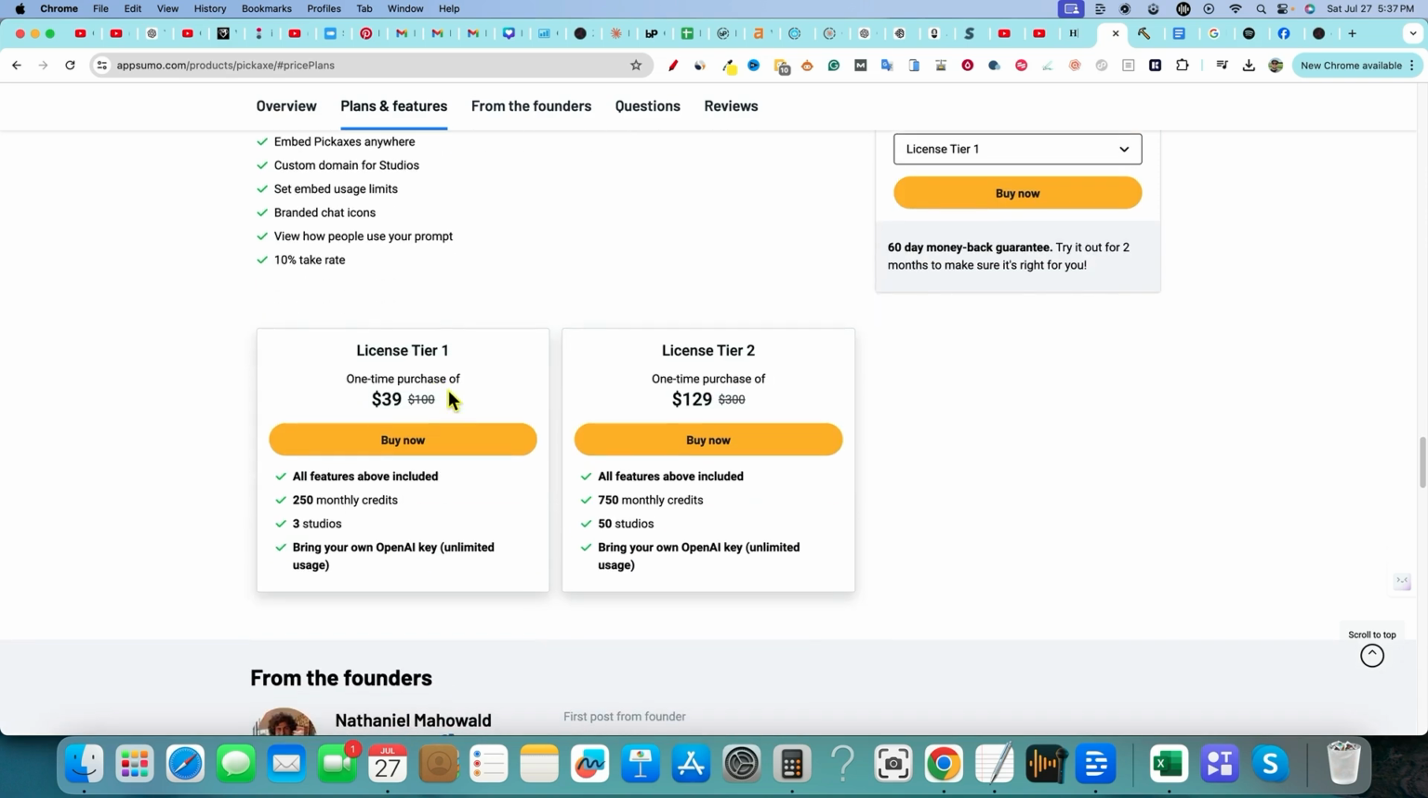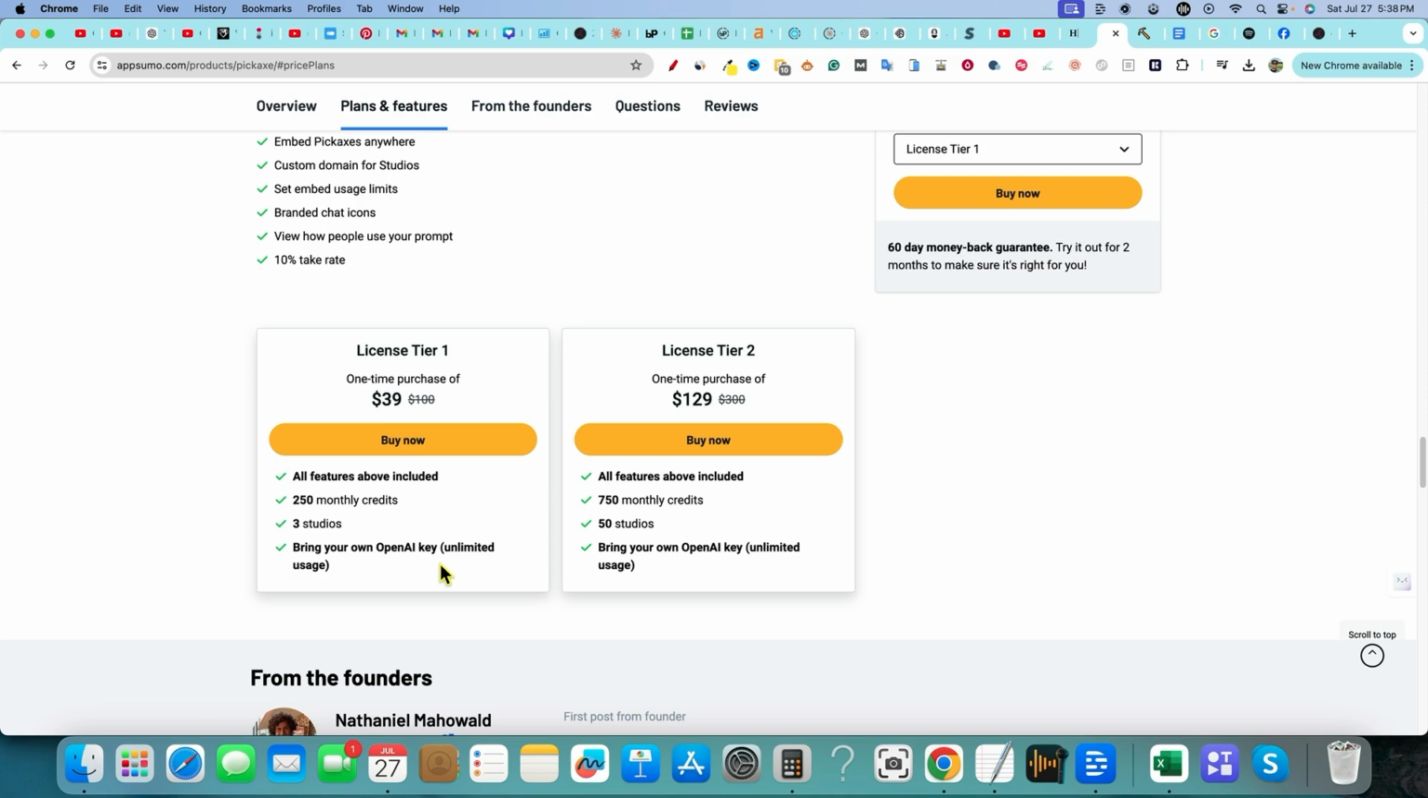We have license tier 1, $39, all features above included, 250 monthly credits, 3 studios, and bring your own OpenAI key as well. You'll get unlimited usage there. Now, you've got to think about this. Hold on. License tier 2 is $129. Of course, you get all the features. You get 750 monthly credits, 50 studios, and bring your own API key as well.